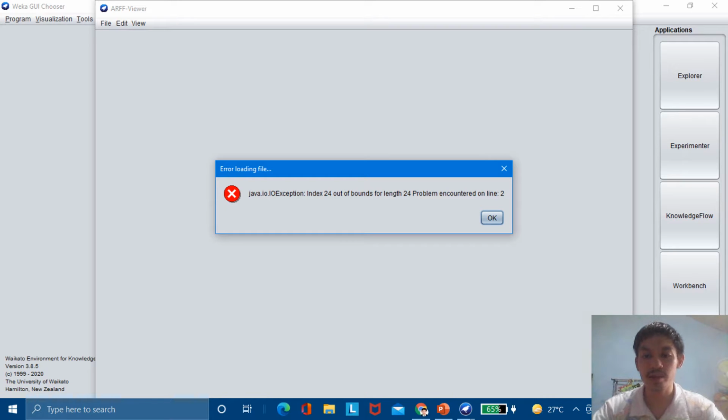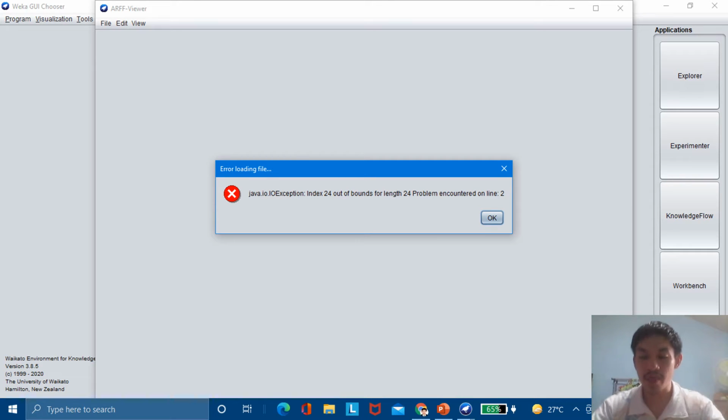So we are here in the Weka application trying to convert the CSV file into an ARFF file. However, a pop-up window says error loading file. It indicates java.io.IOException: index 24 out of bounds for length 24, problem encountered on line 2.